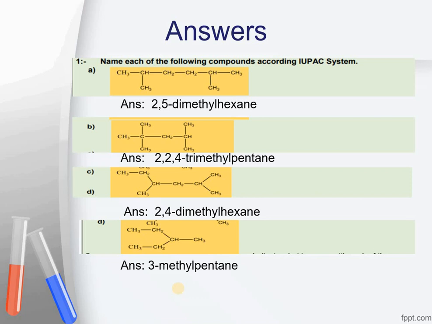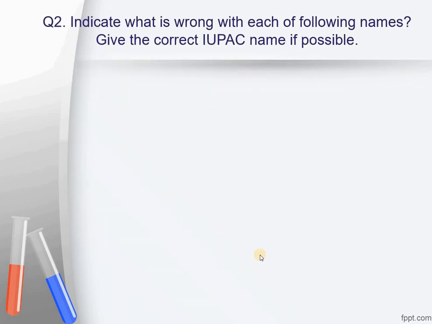The second question of this activity was to indicate what is wrong with each of the following names and give correct IUPAC names if possible. I am giving you the correct names. The first question was 2-dimethylpropane. What is wrong with this name? Propane is okay, but dimethyl.